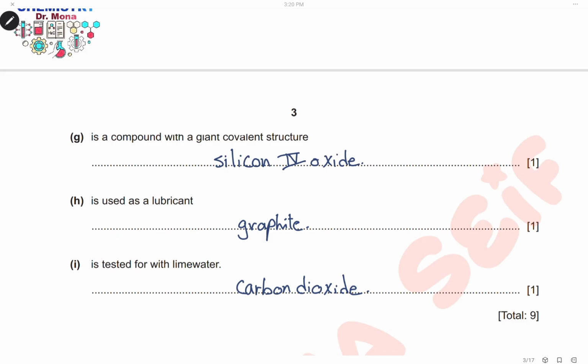Lime water is used to test the presence of carbon dioxide gas. So the answer here will be carbon dioxide, where carbon dioxide reacts with the lime water, which is calcium hydroxide, to produce the white insoluble solid calcium carbonate, and that's why the lime water turns cloudy or milky.